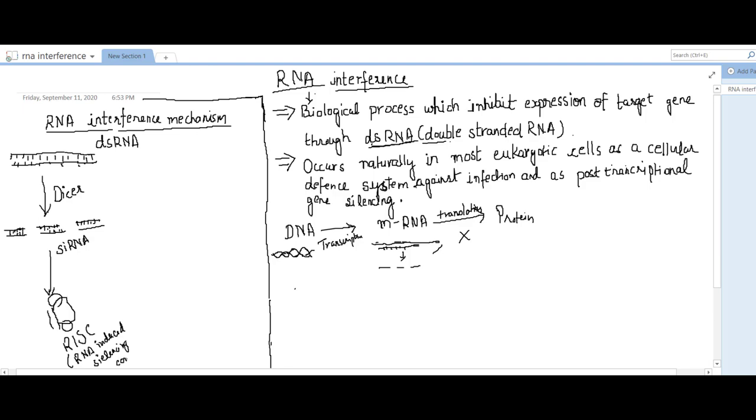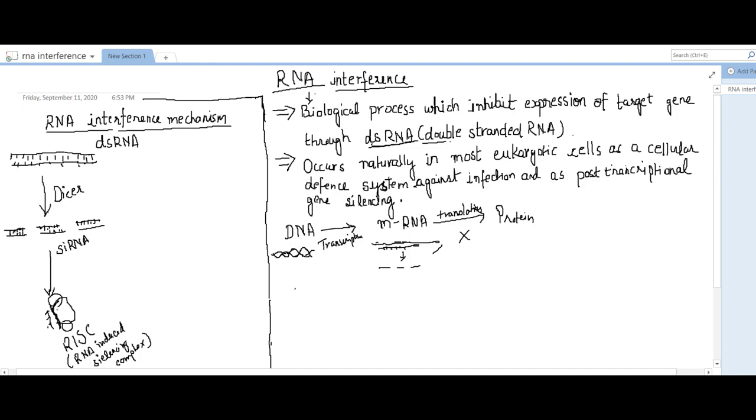This RISC complex is formed of different proteins, and it selects a single strand of RNA; the other strand gets degraded. This strand is known as guide RNA.